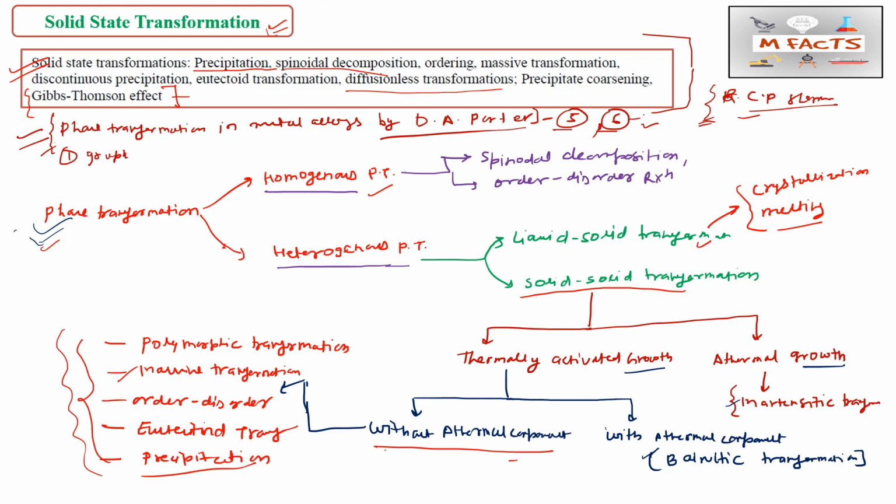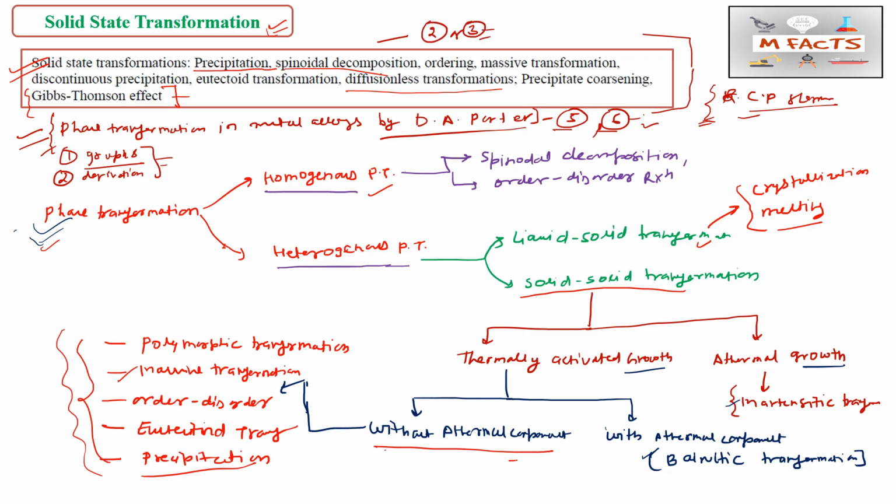From the graphs they may ask questions, from derivations, and what things affect the process most, those are also important from this chapter. This year they may ask 2 or 3 marks of questions from this chapter.